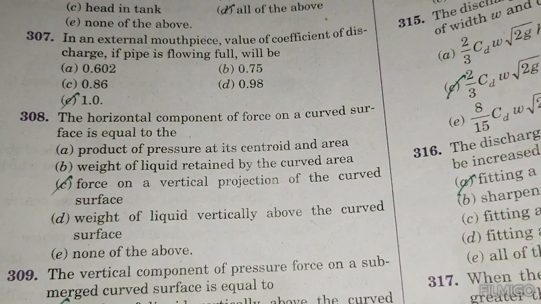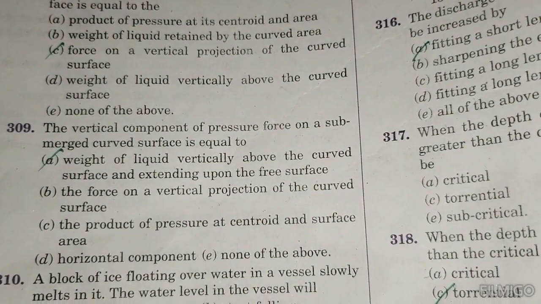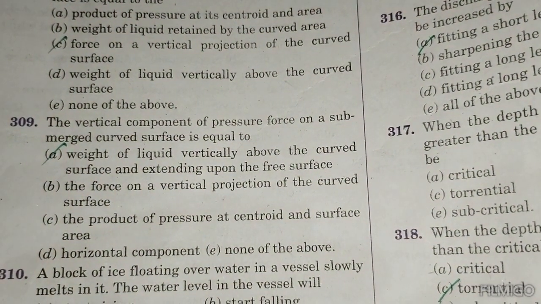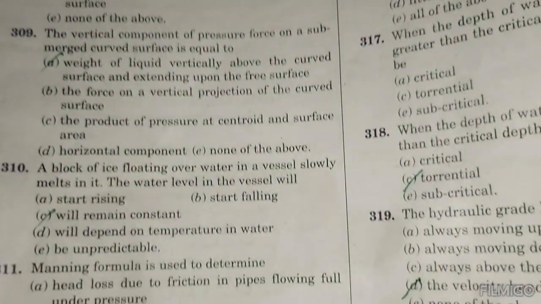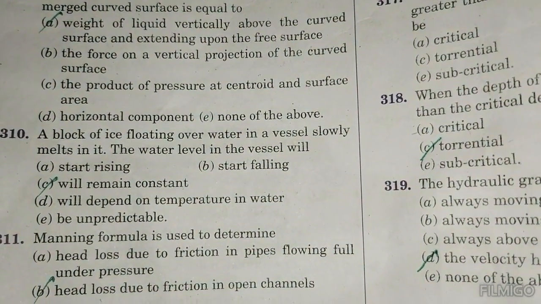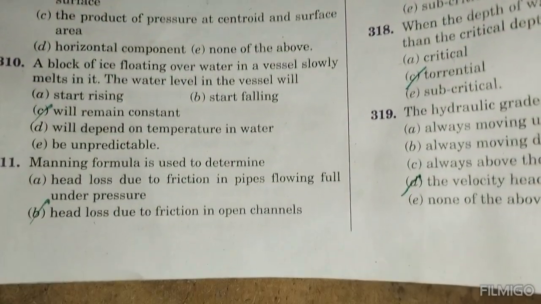The horizontal component of force on a curved surface is equal to the force on a vertical projection of the curved surface. The vertical component of pressure force on a submerged curved surface is equal to the weight of liquid vertically above the curved surface and extending up to the free surface. A block of ice floating over water in a vessel slowly melts in it. The water level in the vessel will remain constant.